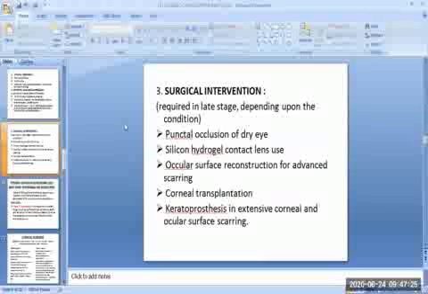Next, we can go for ocular surface reconstruction for advanced scarring, and we can go for corneal transplantation, and keratoprosthesis in extensive corneal and ocular surface scarring.